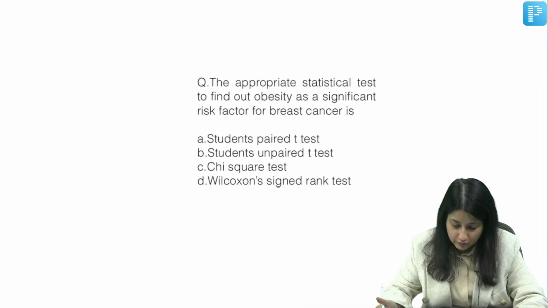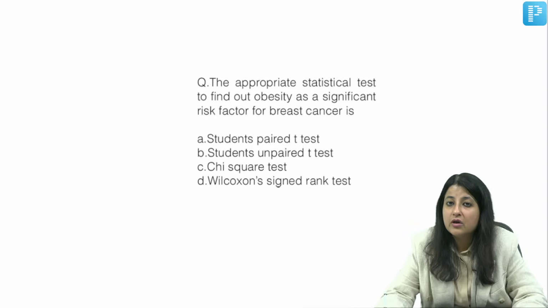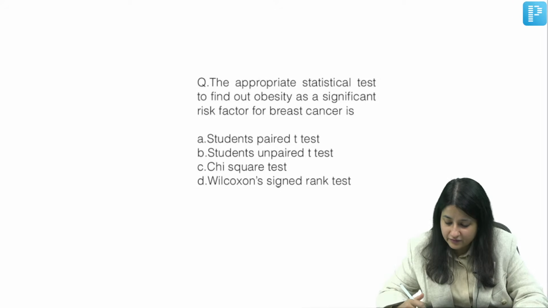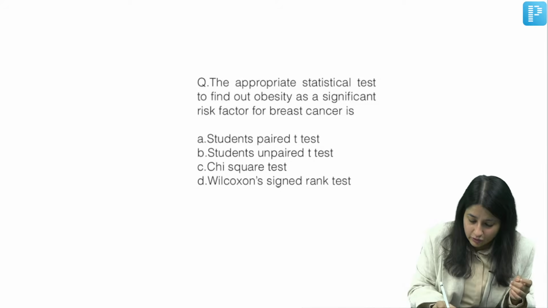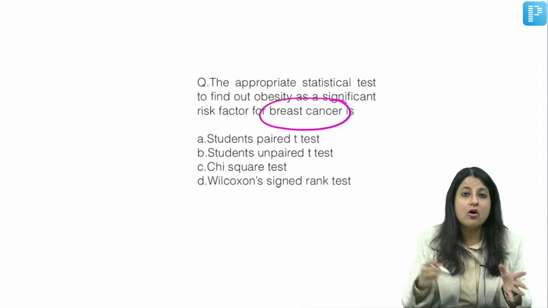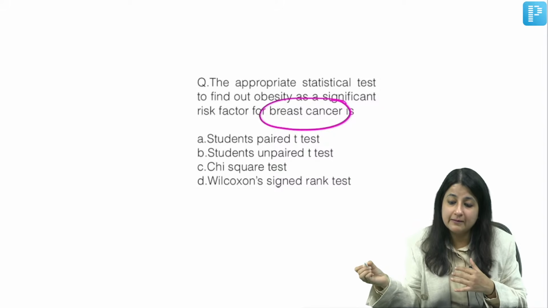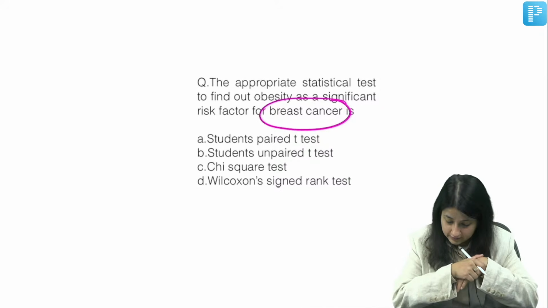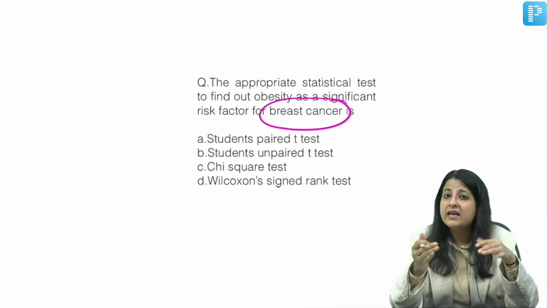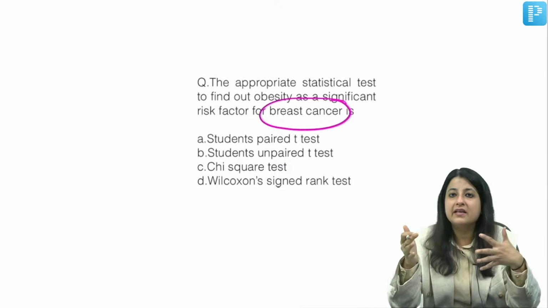Non-parametric. Let me give you one more example. Chalo. Appropriate statistical test to find out obesity as a risk factor in breast cancer. What is your answer over here? Can you tell me the answer to this question? Now look at this term, breast cancer. Always look at the outcome variable. Of course, you can get this. Yeah, you can get a question on three groups. If it is a quantitative variable, three groups is ANOVA.